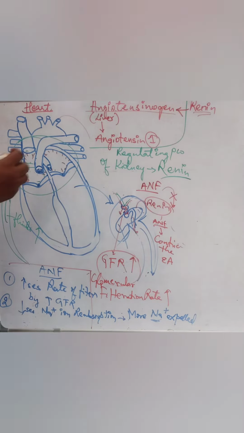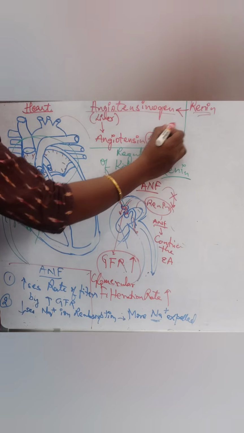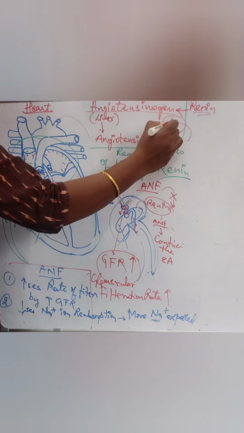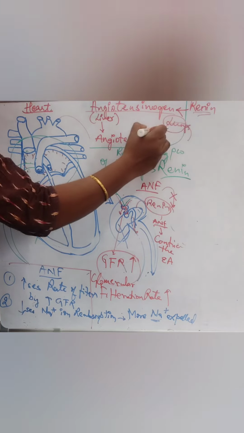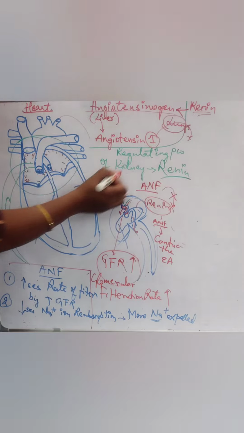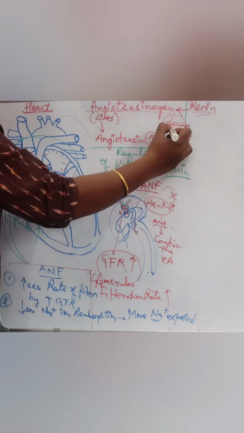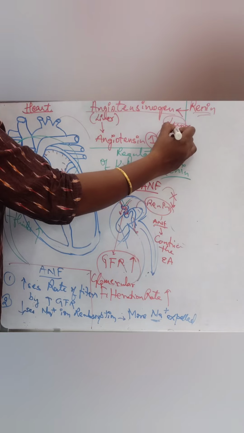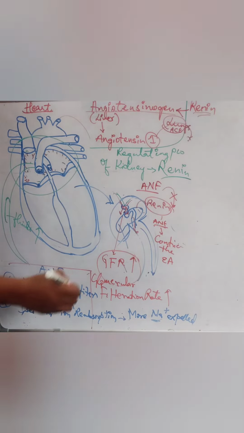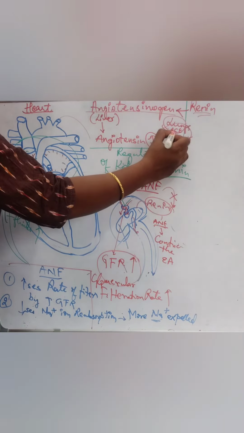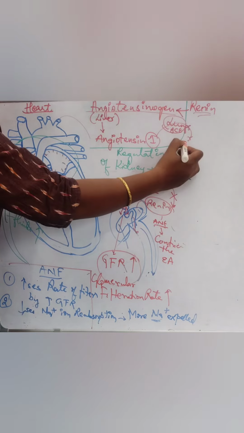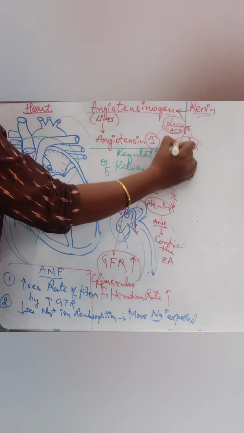Now when this angiotensin 1 passes through the lungs in the circulatory pathway, there we have an enzyme called angiotensin converting enzyme, ACE. This ACE will convert angiotensin 1 into angiotensin 2.